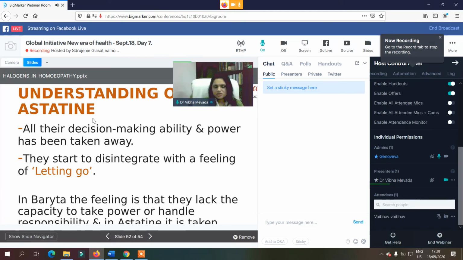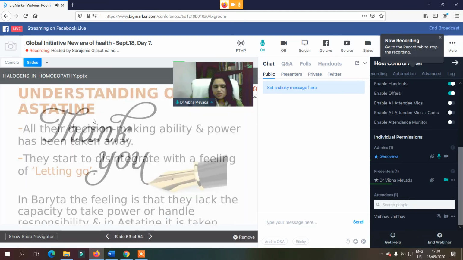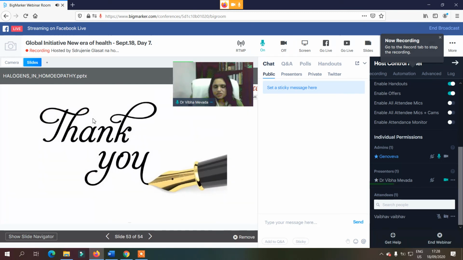And in the 6th row, the quality is always related to responsibility. So astatine has the capacity of letting go of responsibility, not taking any responsibility by any means.